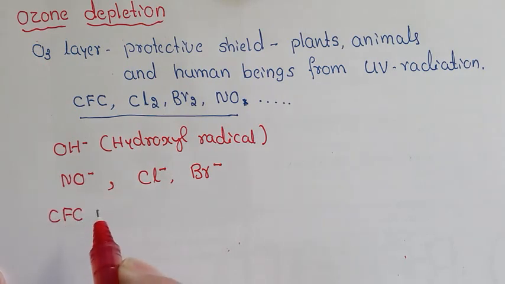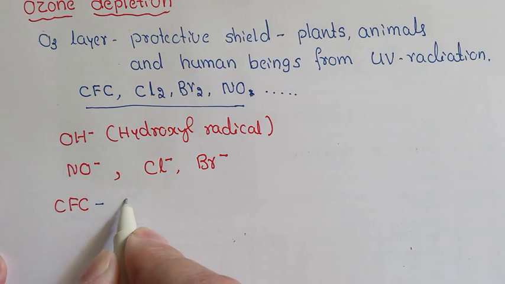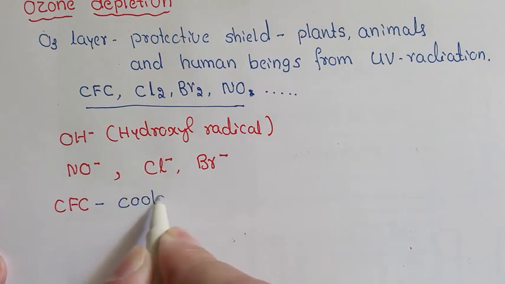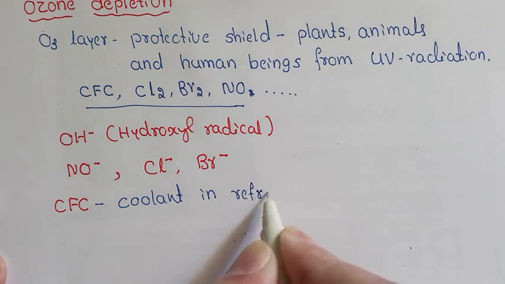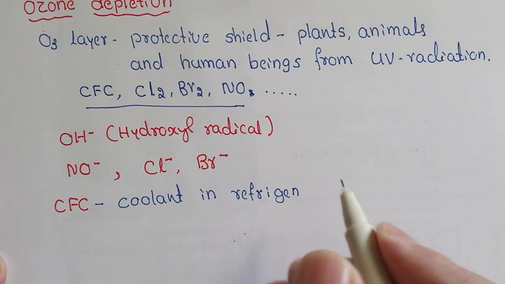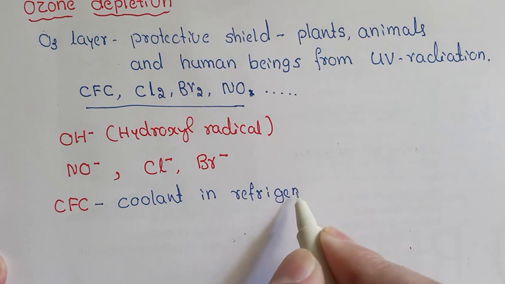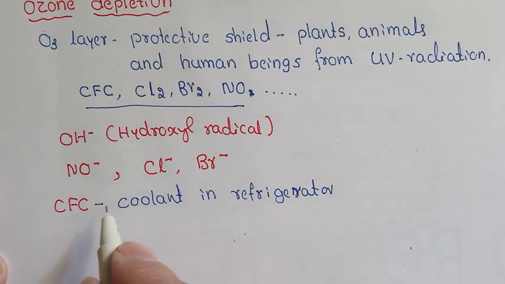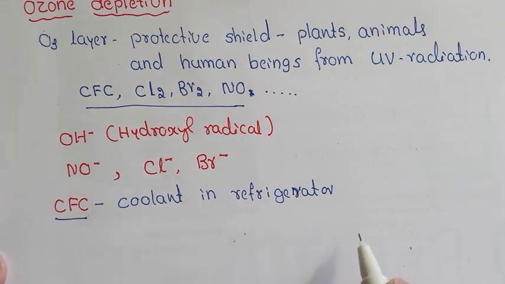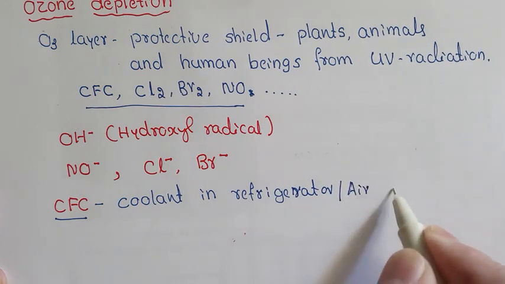Chlorofluorocarbon, that is CFC, is used as a coolant in refrigerators. In refrigerators we use this chlorofluorocarbon as a coolant, and we also use it in air conditioners.